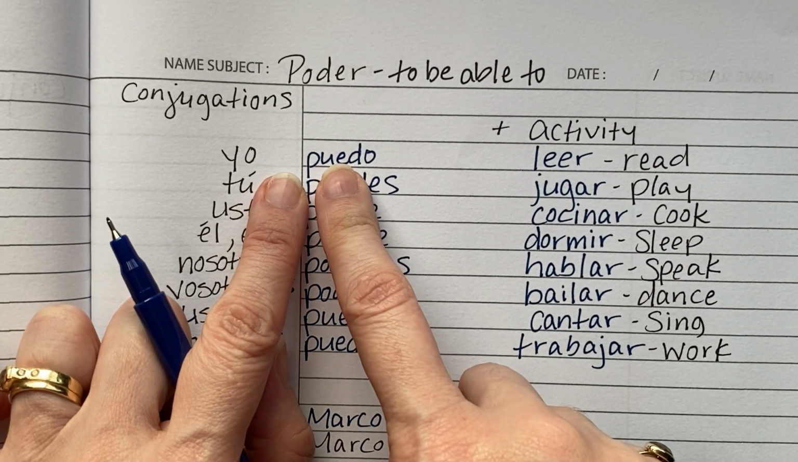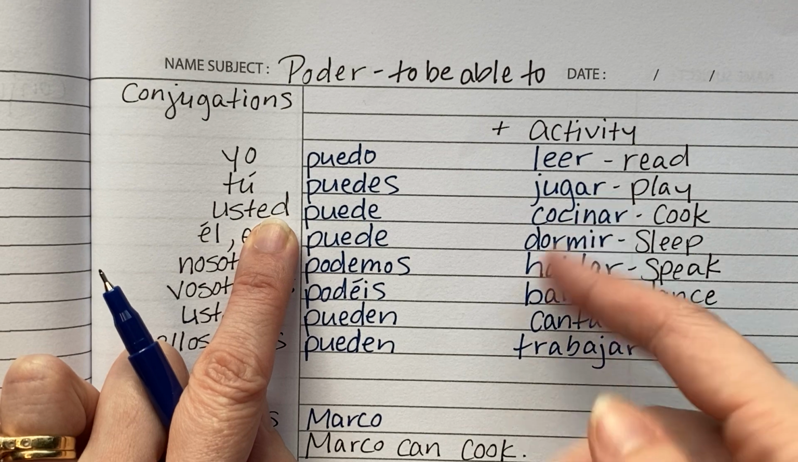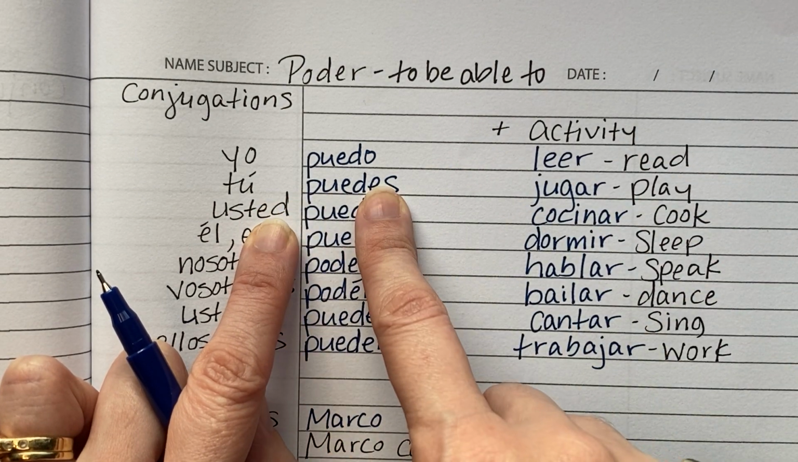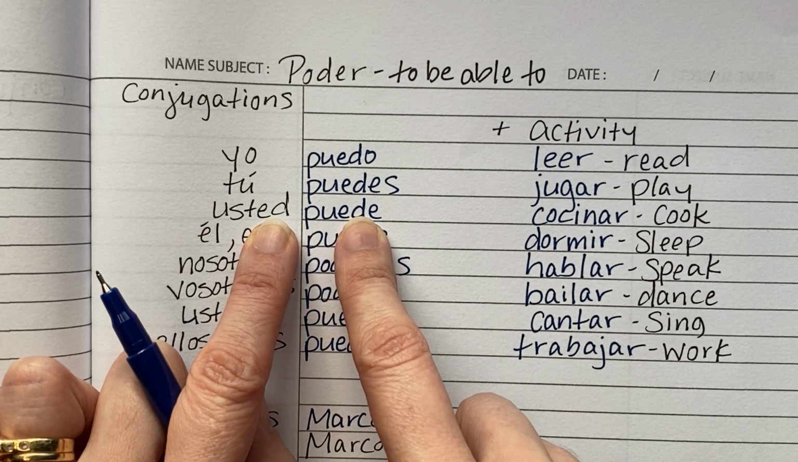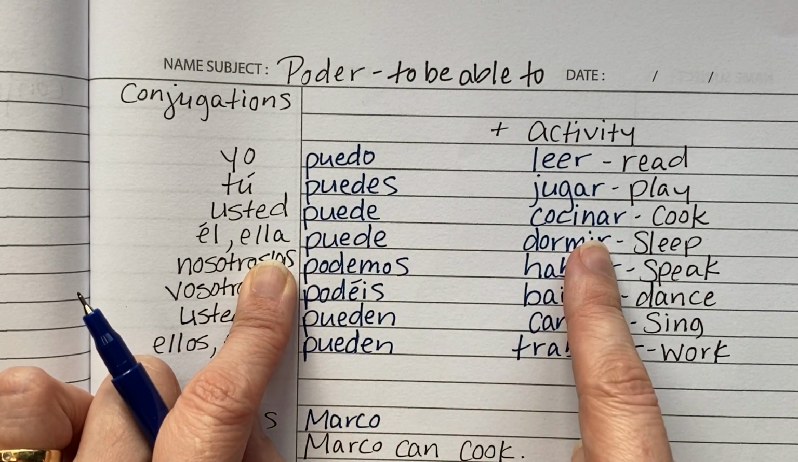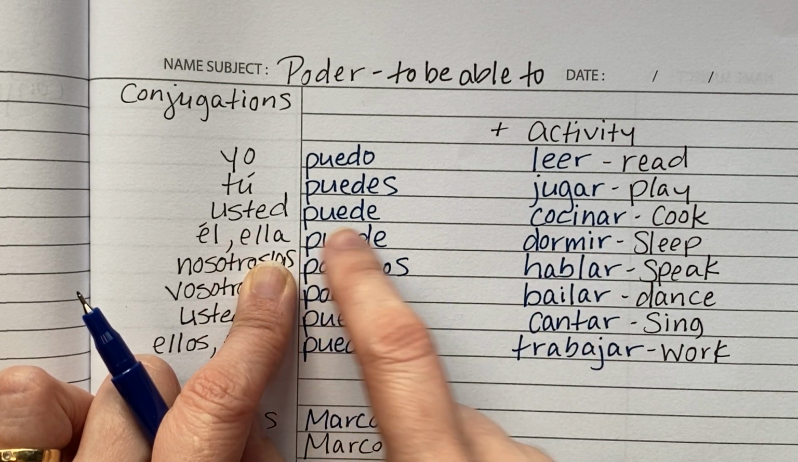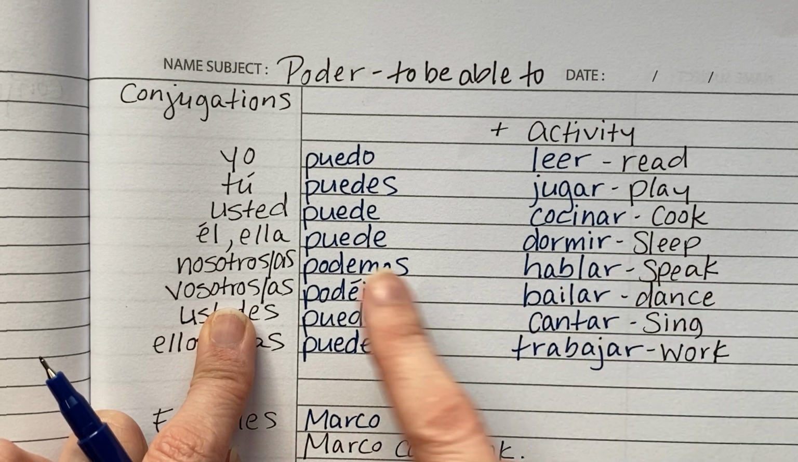For example, I can read. Yo puedo leer. You can play basketball, let's say. Tú puedes jugar al basquetbol. Or usted puede, if you're being more formal, usted puede cocinar. You can cook. He can sleep or she can sleep. Él or ella puede dormir. We can speak Spanish, let's say.